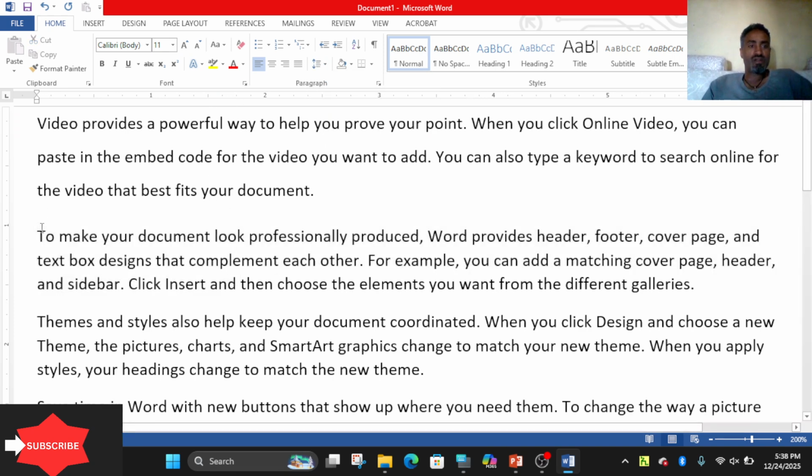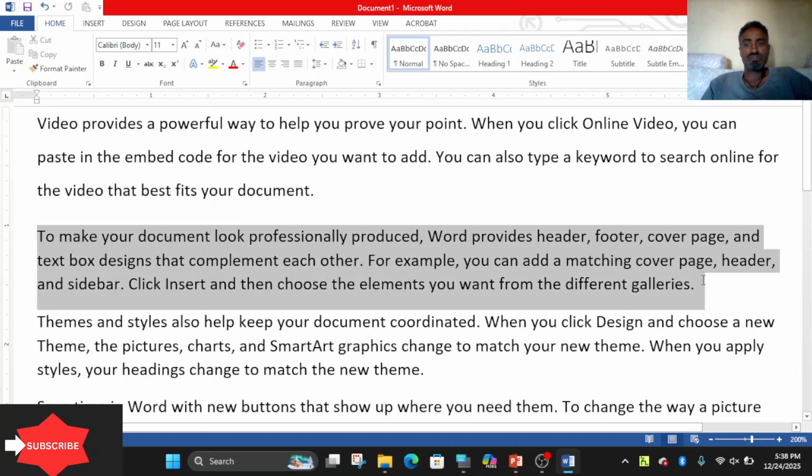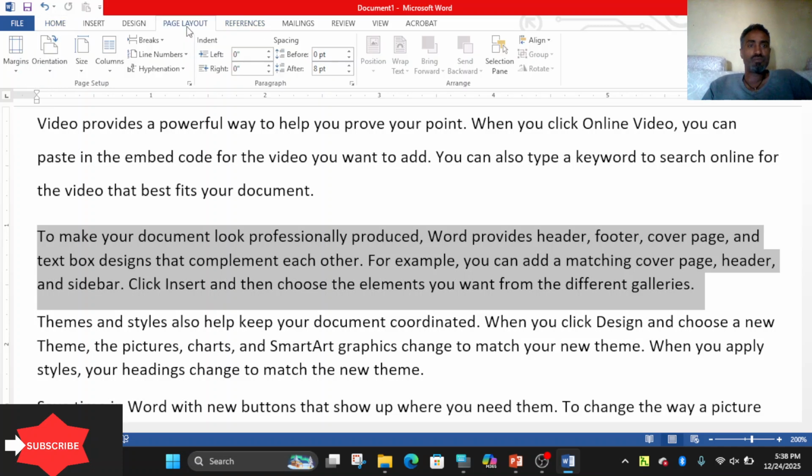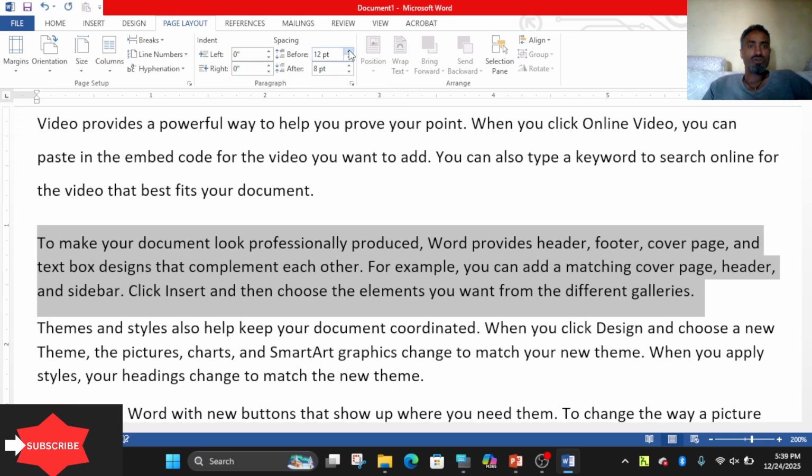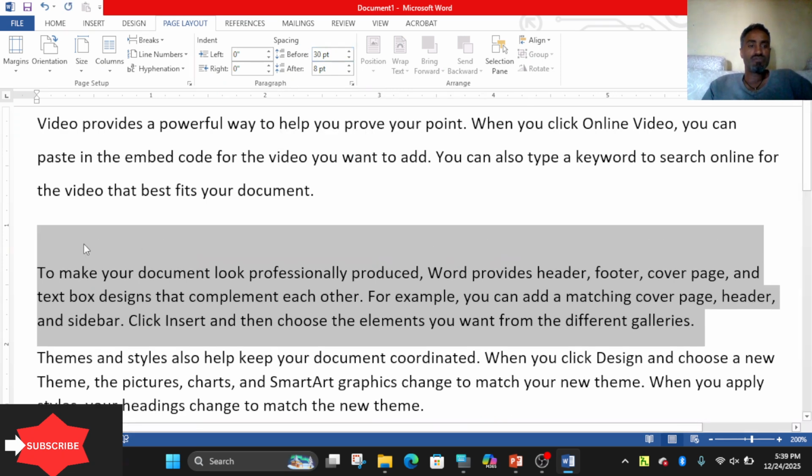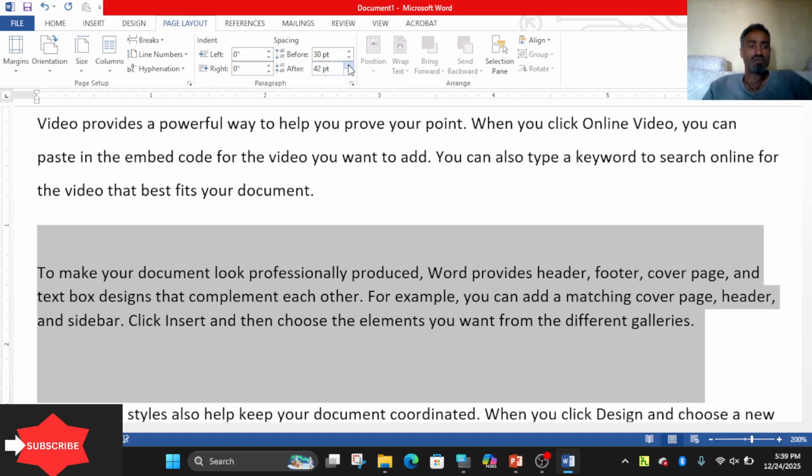What about paragraph formatting? In case of paragraph, for instance, if this paragraph is selected, you can increase the gap. Then under page layout, the spacing says before and after. For instance, you can increase, as you see the effect, the gap between just this paragraph and the second paragraph. After means this, the third and the second. Again, we can increase the gap.